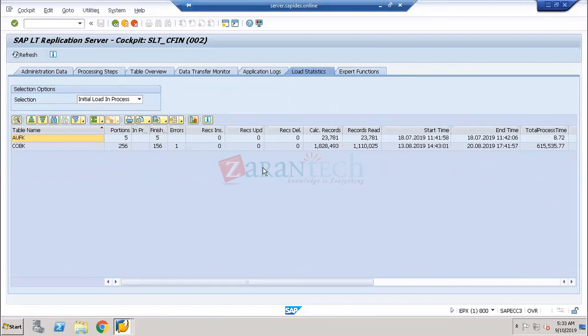Without initial load also, you can do that. That is going to be called a proof of concept. I'm going to explain the concept of proof of concept in our coming classes. So the first most important thing before you go live with the SAP S/4HANA Central Finance system is the initial load, the initial load of the data from the source system to the target system.